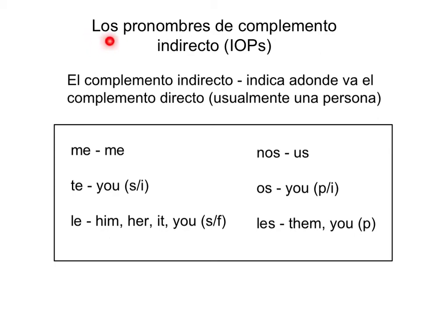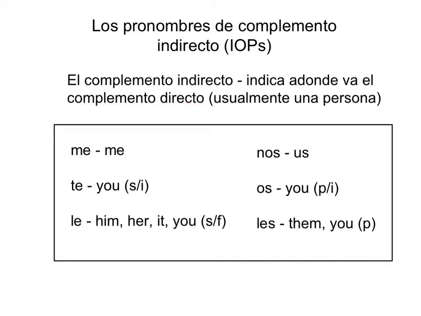En esta lección vamos a revisar los pronombres de complemento indirecto, o IOPs. So in English it's indirect object pronouns. So sometimes I use this abbreviation in class or otherwise. So primero la definición. El complemento indirecto indica a dónde va el complemento directo. El complemento indirecto usualmente es una persona. So in other words, the indirect object is the person, usually, that is receiving the direct object.